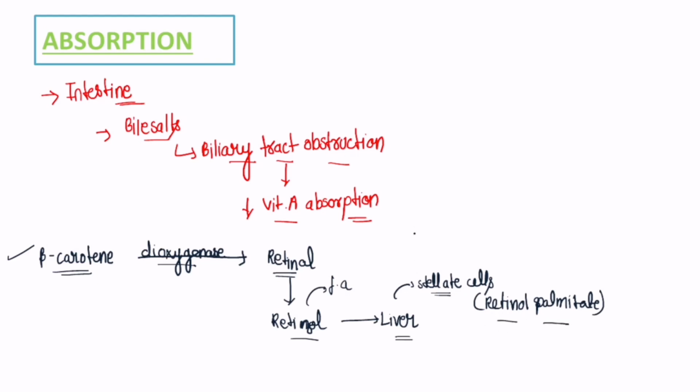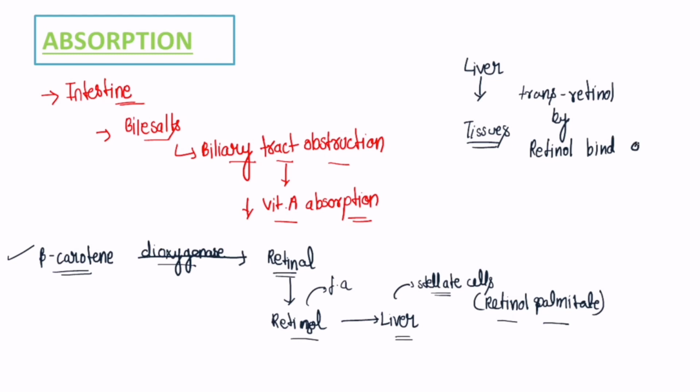If we talk about the tissues, how is retinol transported from the liver to the tissues? So from the liver to the tissues, this retinol is basically transported in the form of transretinol. In the form of transretinol, this vitamin A is then transported to the tissues by retinol binding protein. You should definitely know about the retinol binding protein. So through this retinol binding protein, this retinol is transported to the tissues, and then it is uptaken by the tissues.